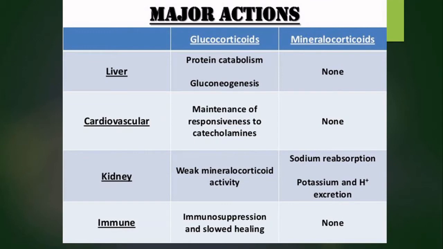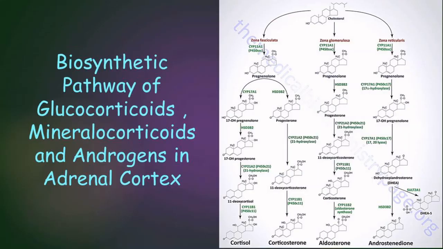So, these are the major actions and the major organs that are affected by both glucocorticoids and mineralocorticoids. As you can see, the mineralocorticoid's major or only action is on the kidney, whereas glucocorticoid is more generalized. It acts on the liver, cardiovascular system, kidney and the immune system. So this is the biosynthetic pathway of glucocorticoids, mineralocorticoids and androgens in the adrenal cortex. We will be dealing with each one of it as the topic comes up.